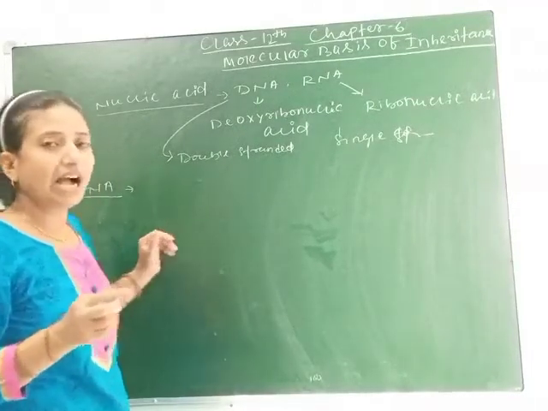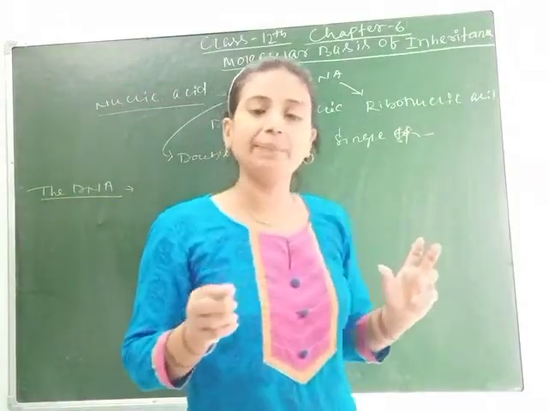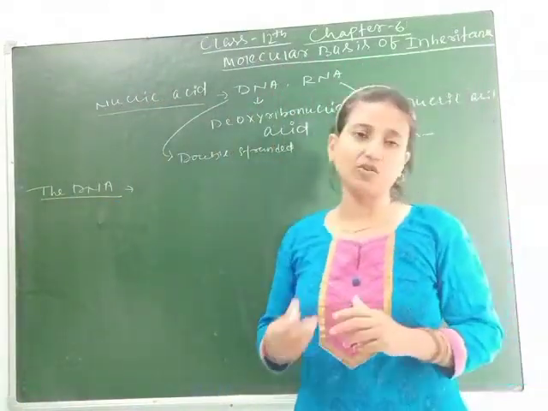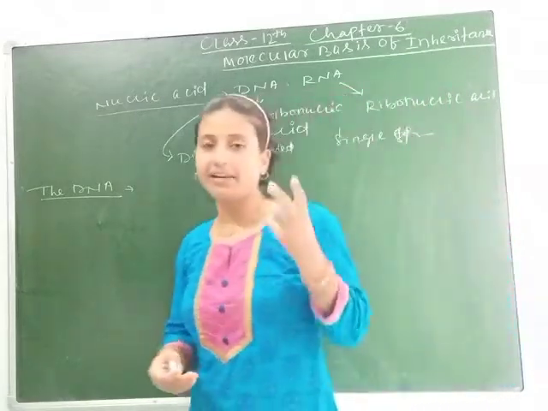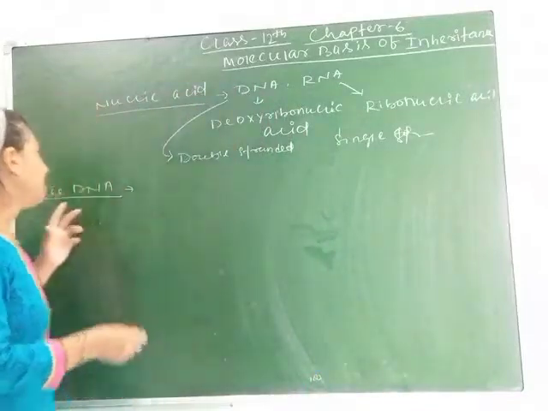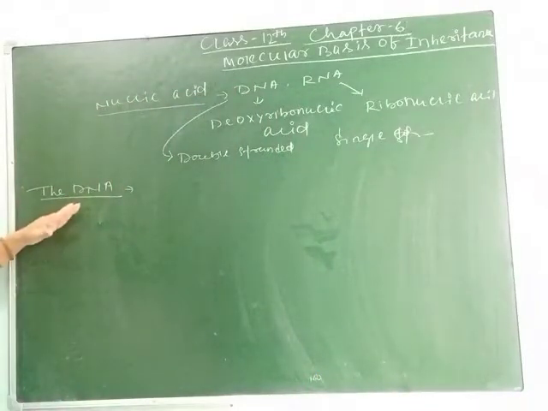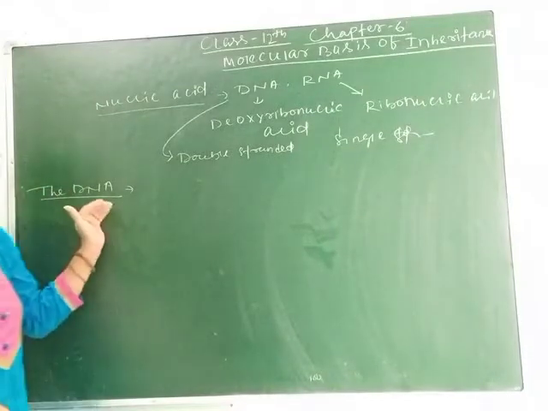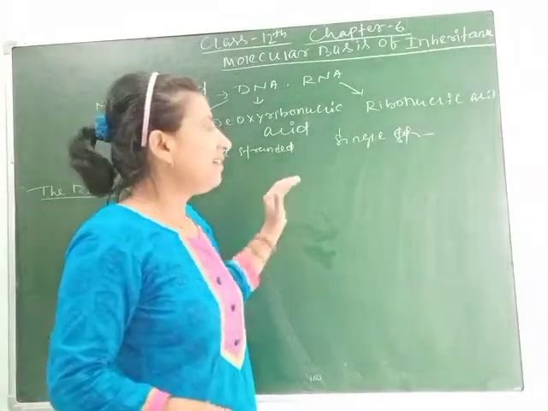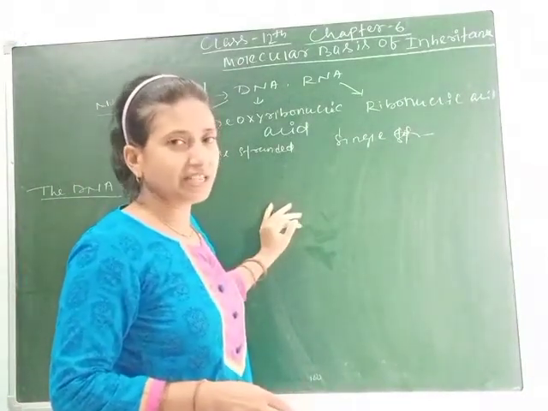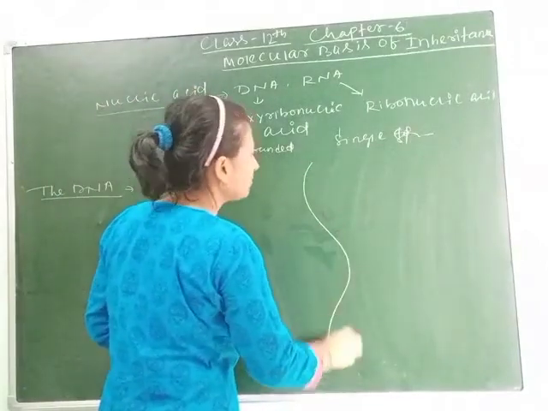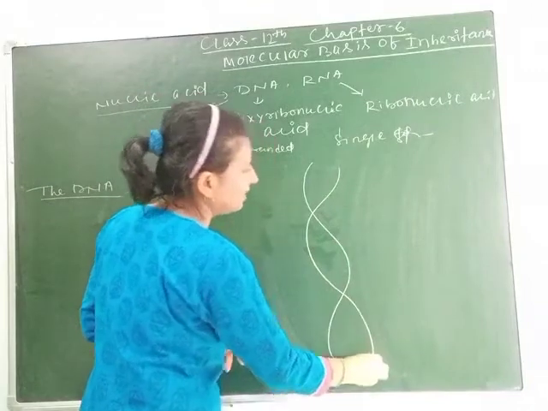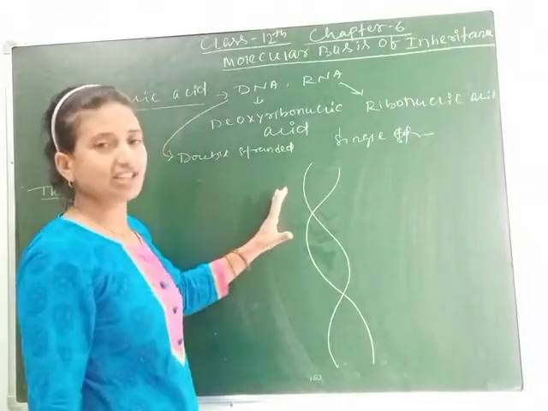So let's see how many pairs of DNA are present in different types of cells, means in human cell, in haploid cell or in diploid cell, in E. coli, in bacteriophage, etc. Each and every organism contains DNA as pairs. So if we see, then the DNA looks like this. This is the DNA and it has two polarities.